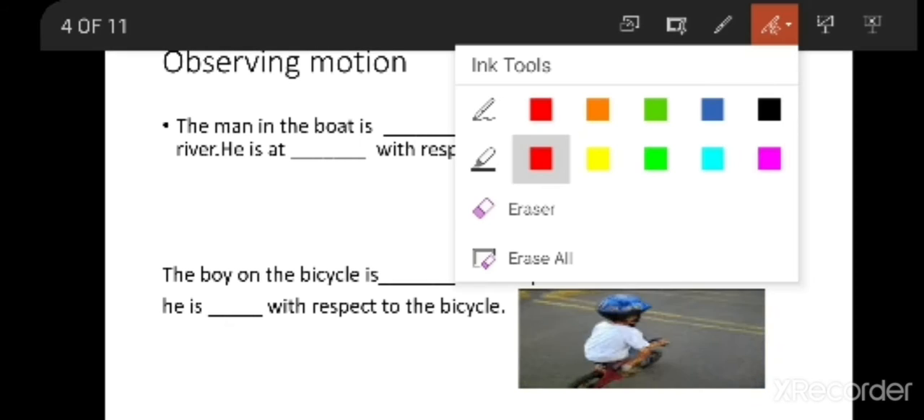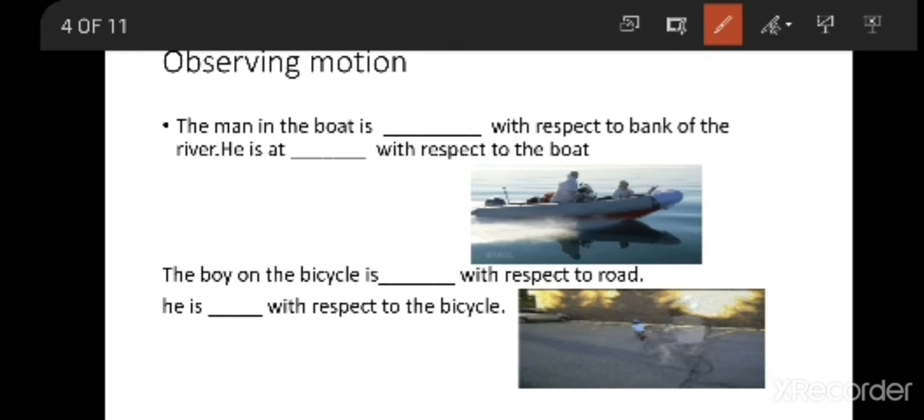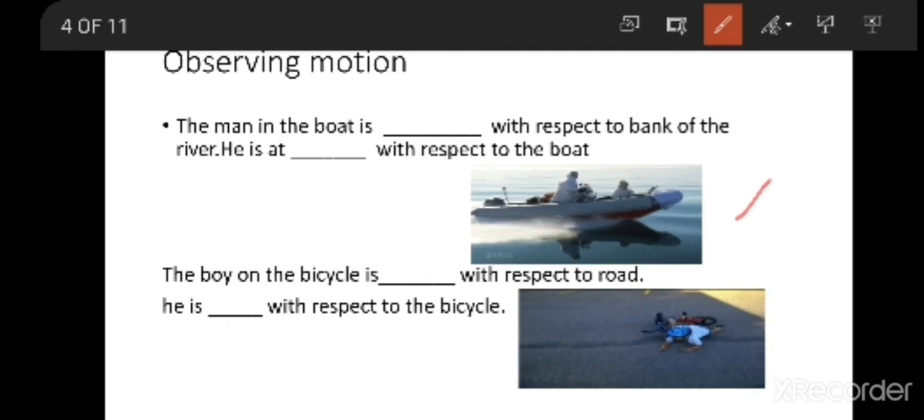So here we will observe some pictures and we are going to answer a few questions. If you see here, the first one: the man is sitting in the boat and he is driving the boat.